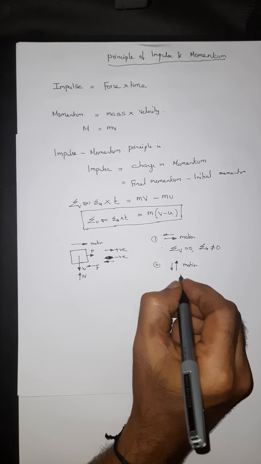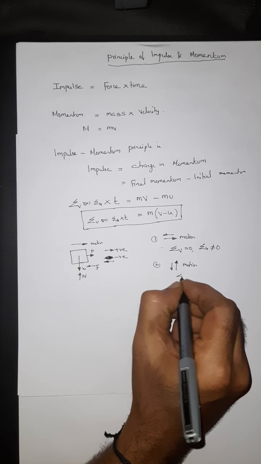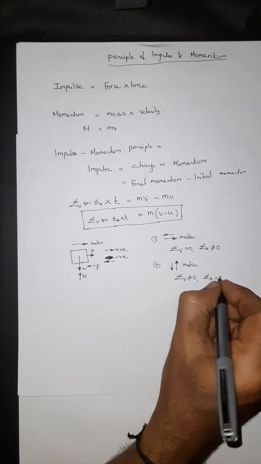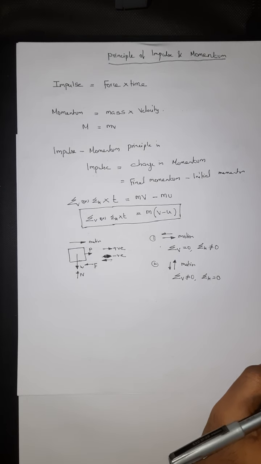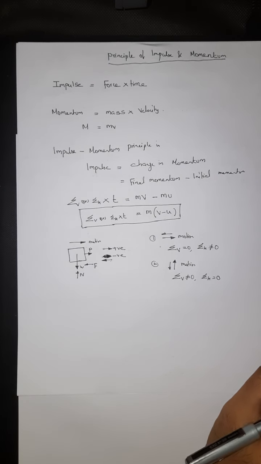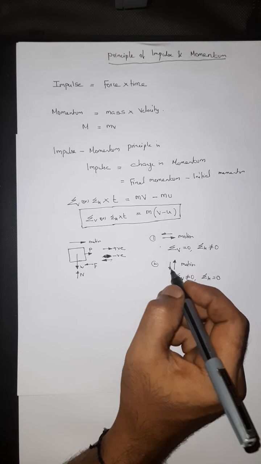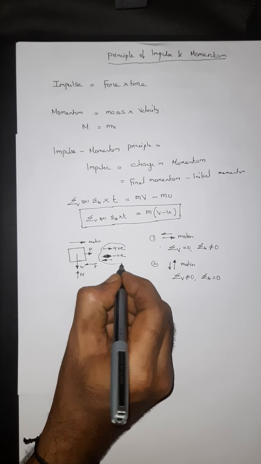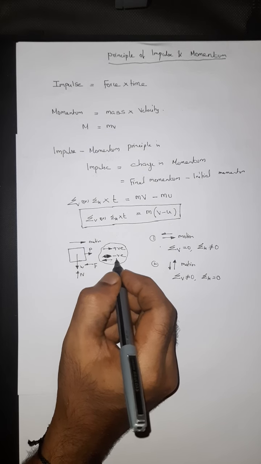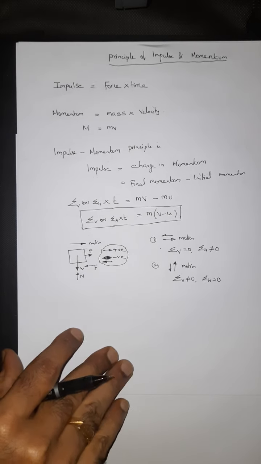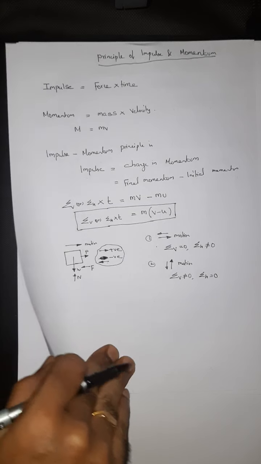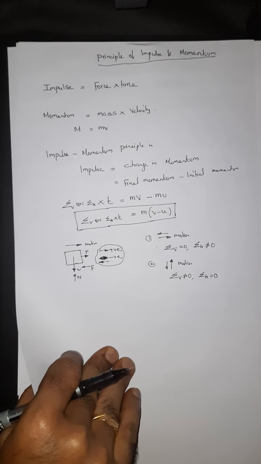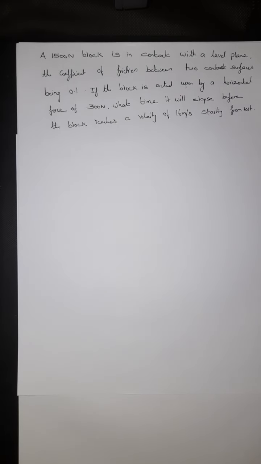This could be summation H equal to 0 and summation V not equal to 0. Right. So wherever the body moves, that direction should be considered positive and the opposite direction as negative. Right. Let me solve a problem by using the impulse and momentum principle for better understanding.